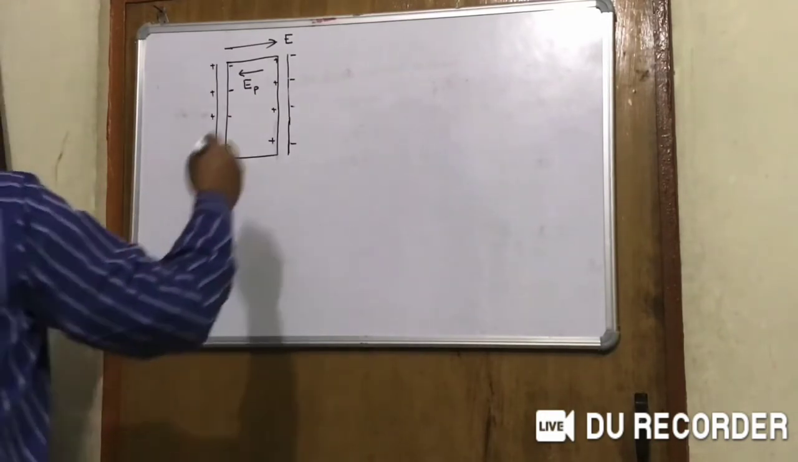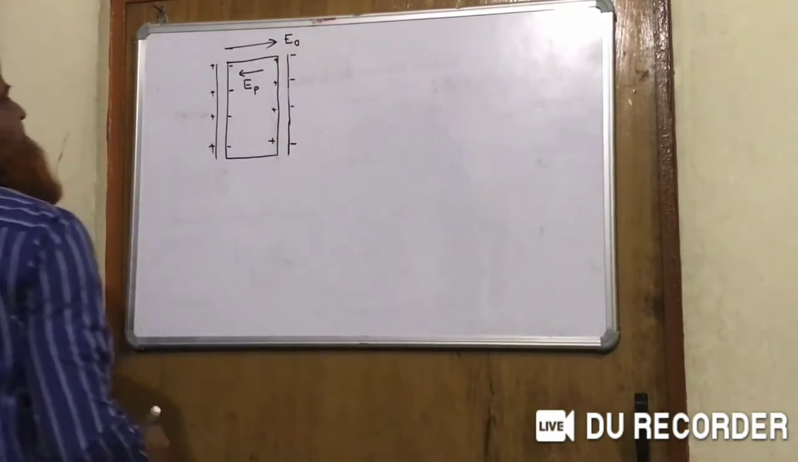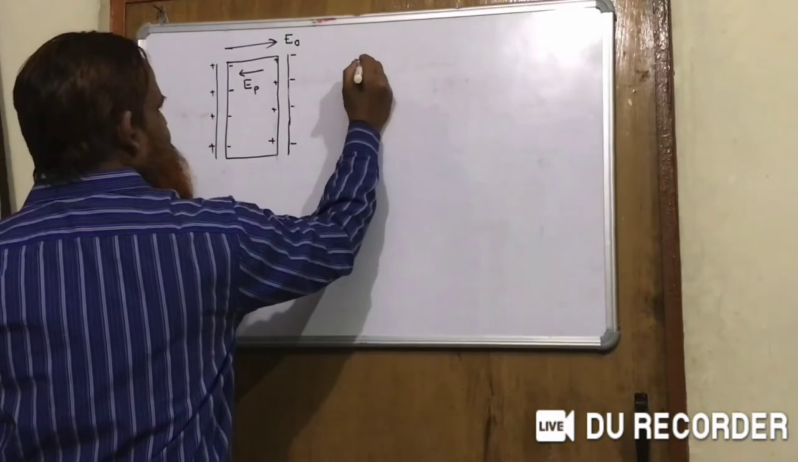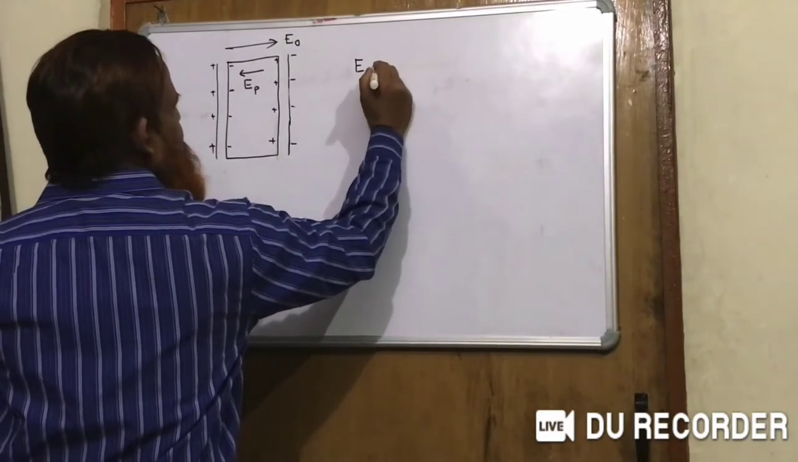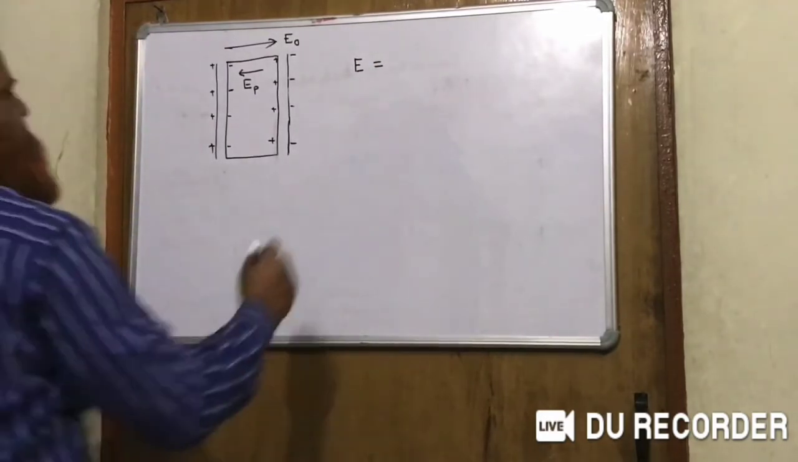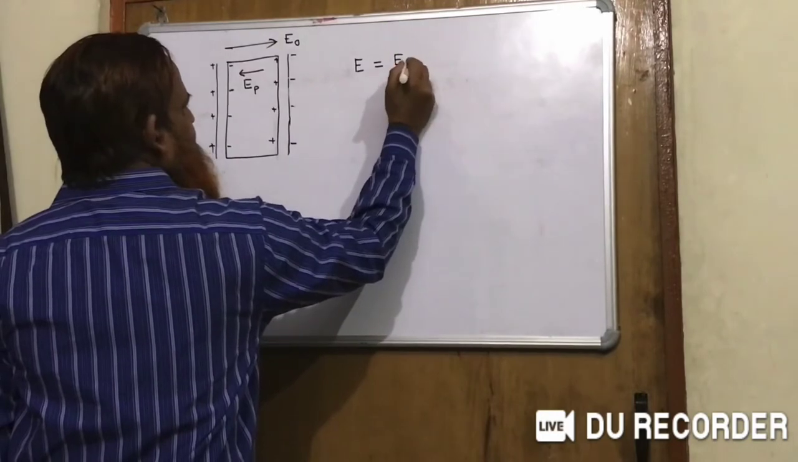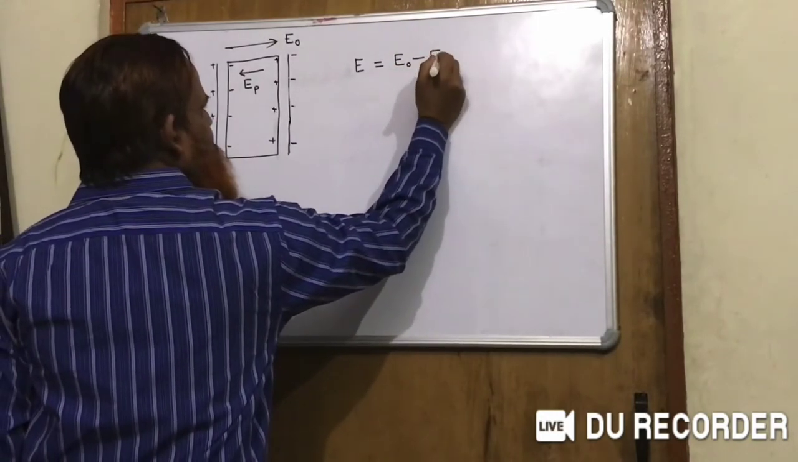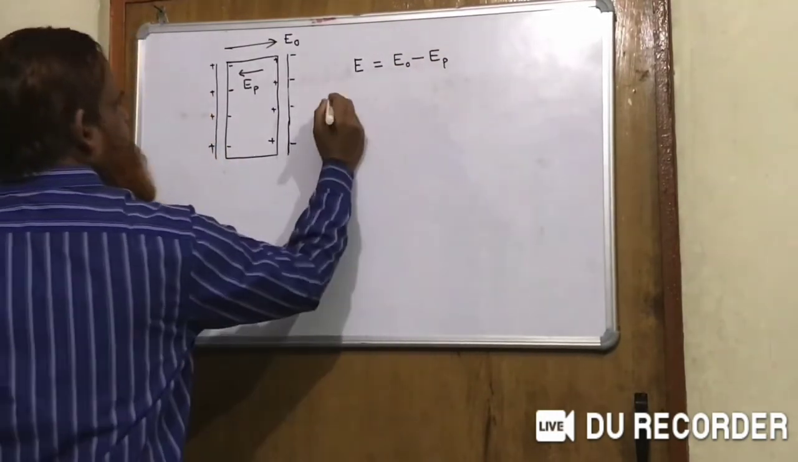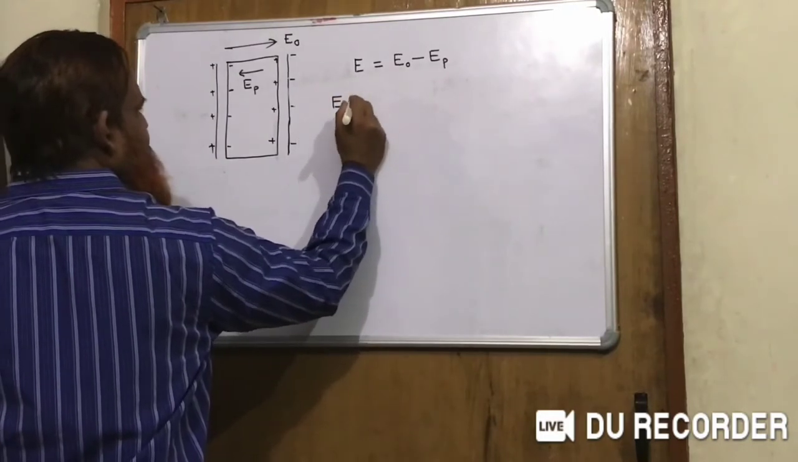Let the field outside be E naught, and now the net electric field is E. It is reduced. It is E naught minus EP, where EP is the polarized electric field.